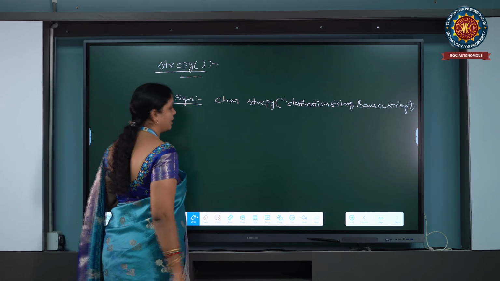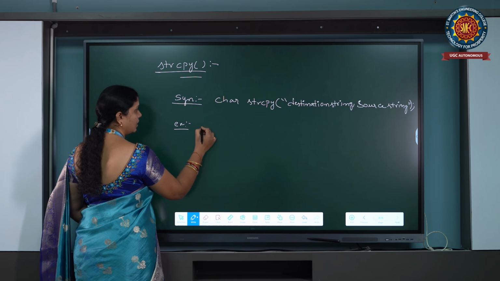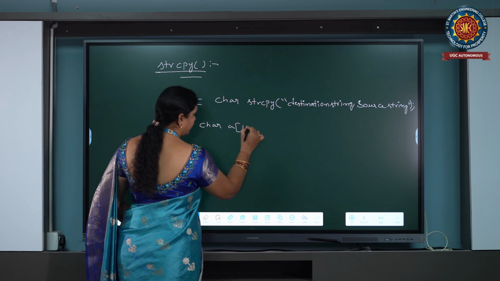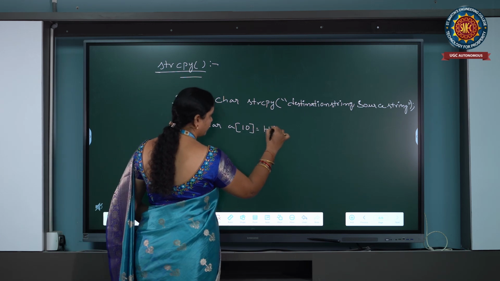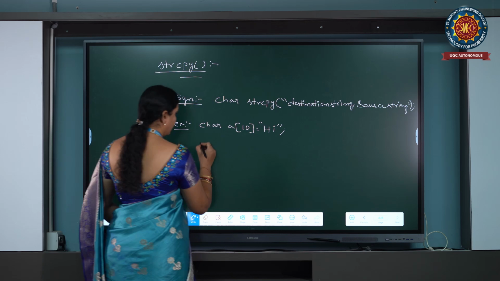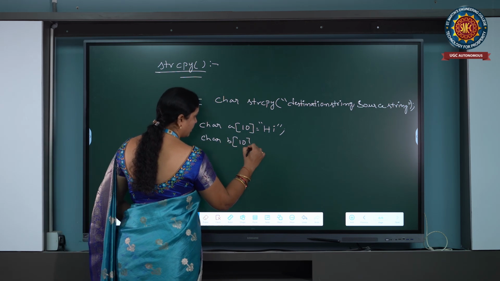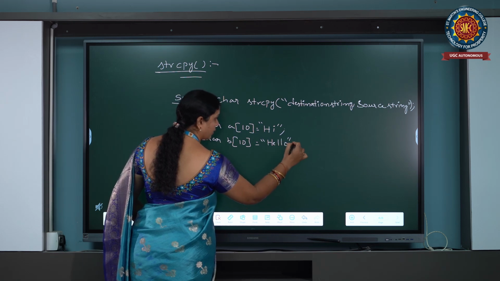This is the general syntax. For example, char a of 10 equal to hi, char b of 10 equal to hello. So two character arrays I have taken.